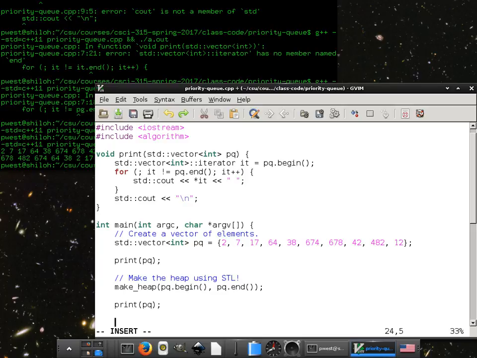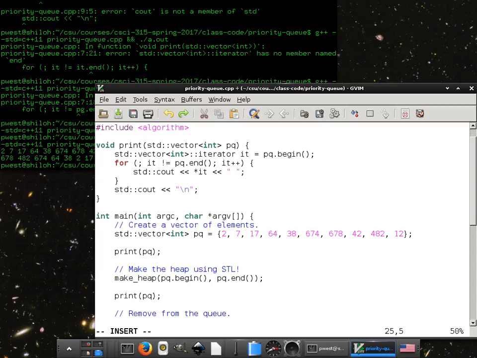And I'm just going to print it out again. All right. So now, what do y'all want to do? Add to it, remove. Remove. All right. So cout, we'll just say pq.front is in the front of the queue, removing.